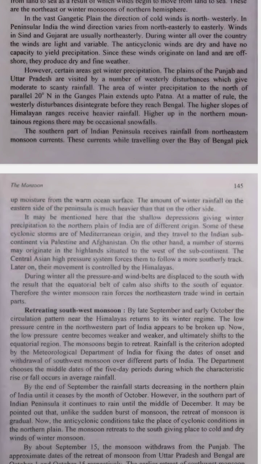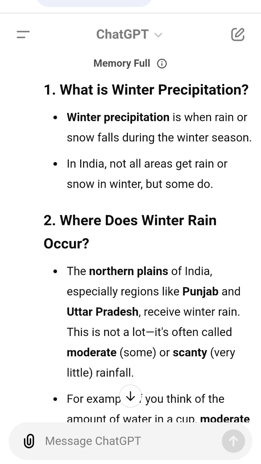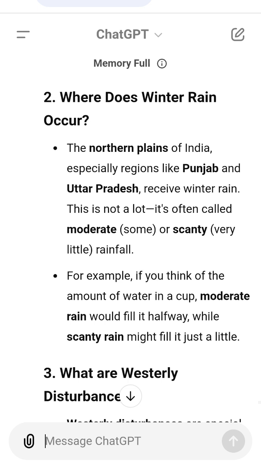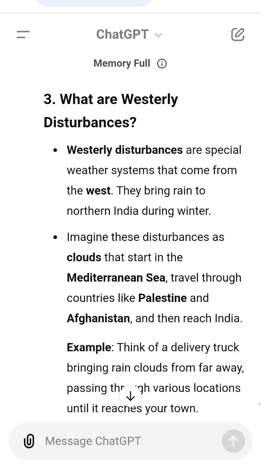8. Why don't these winds bring rain? The winter winds come from the land, and because they travel over land, they don't pick up moisture, water. Since they don't carry moisture, these winds are dry and don't bring rain. Example. Think of a sponge that's completely dry. If you squeeze it, nothing comes out because there's no water inside. These winter winds are like that dry sponge. No moisture means no rain. In India, this means the winter weather is mostly dry and fine with no significant rain.